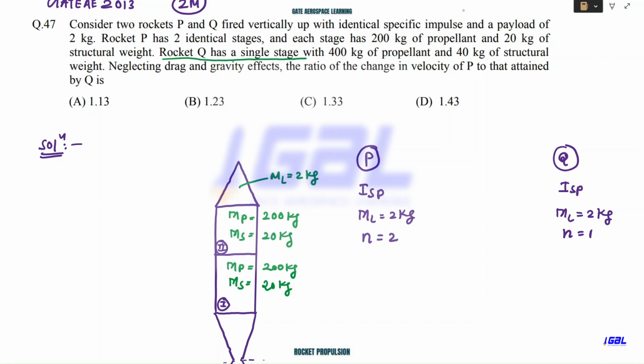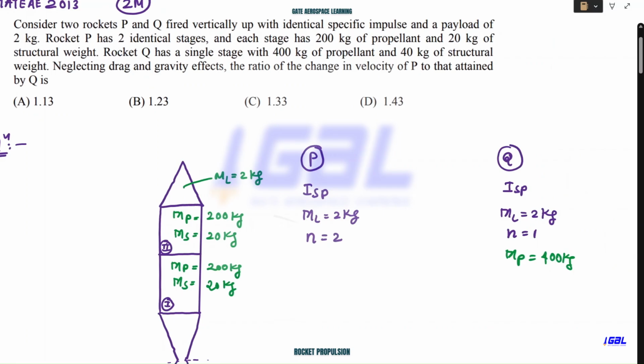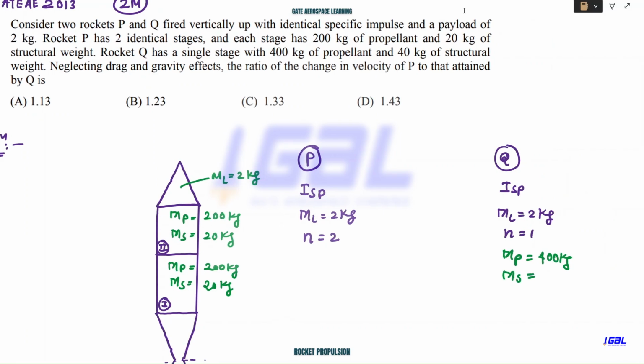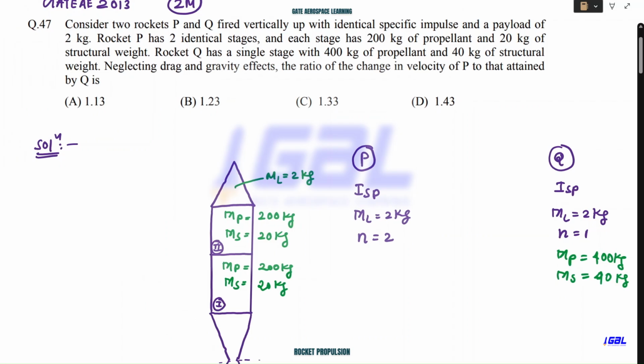Rocket Q has a single stage with 400 kg of propellant and 40 kg of structural weight. So now it is saying that they are having propellant of 400 kg, the structure of 40 kg. Now they're saying neglect drag and gravity effect, and this is our assumption, right?